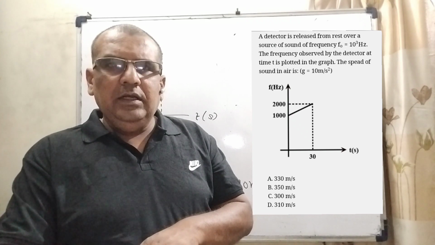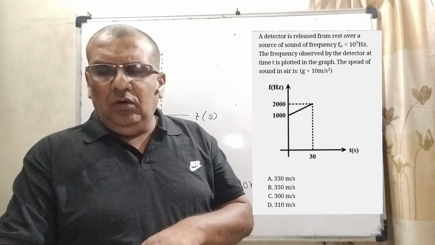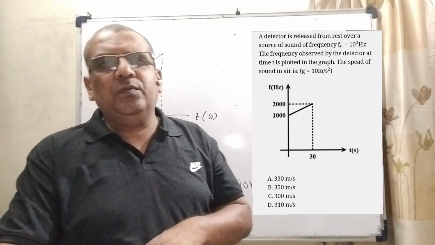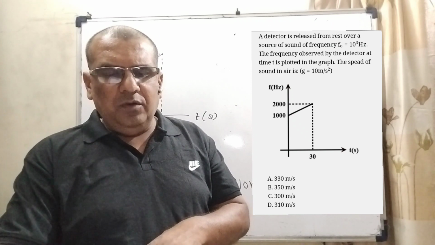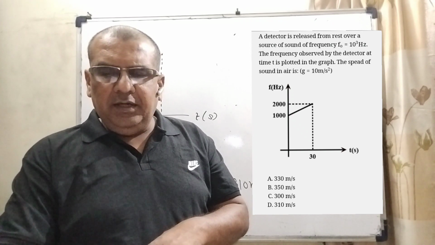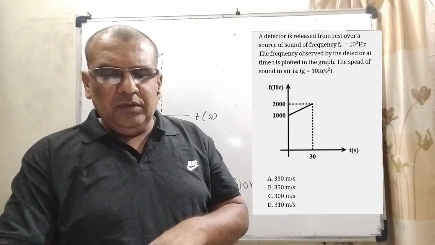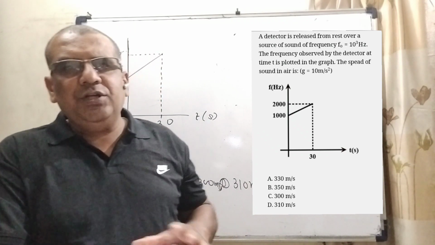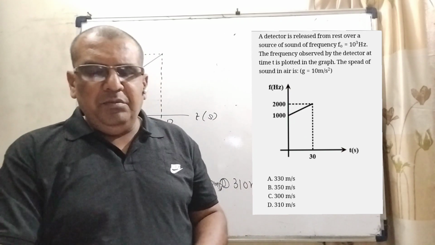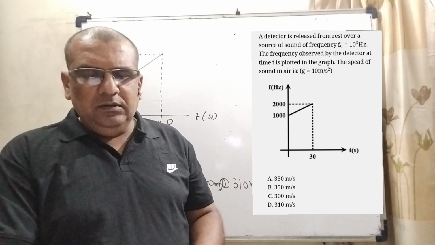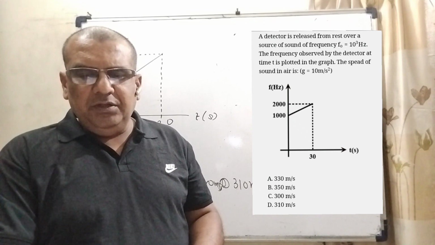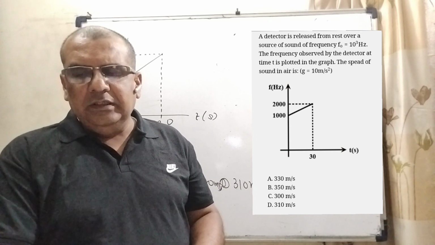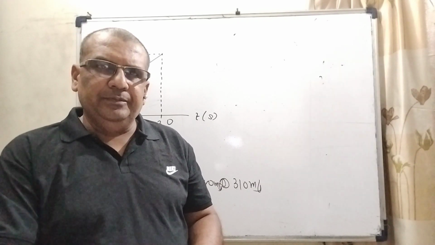A detector is released from rest over a source of sound of frequency f0 equal to 10^3 hertz. The frequency observed by the detector at time t is plotted in the graph. The speed of sound in air is here, g, assume that 10 meter per second square. And options are 330 meter per second, option B 350 meter per second, option C 300 meter per second, and option D 310 meter per second.